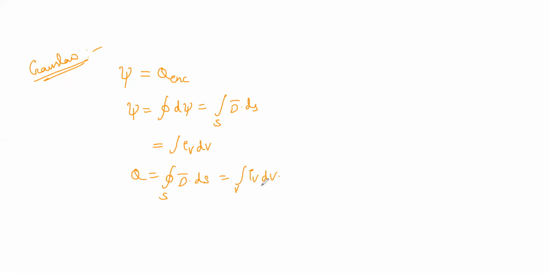Here, Gauss law has another name, that is, we can represent it either in integral form or point form. If we apply divergence for this one, generally the divergence is applied for a closed surface and volume.